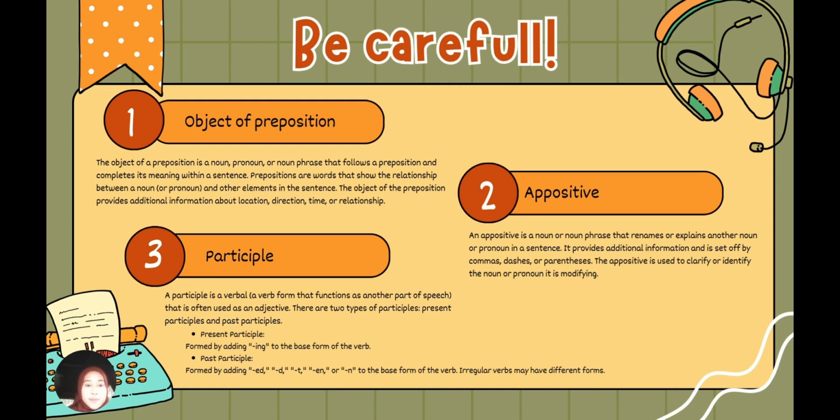There are two types of participle, present participle and past participle. The present participle is formed by adding ing to the base form of the verb, and past participle is formed by adding ed, d, t, en, or n to the base form of the verb. Irregular verbs may have different forms.